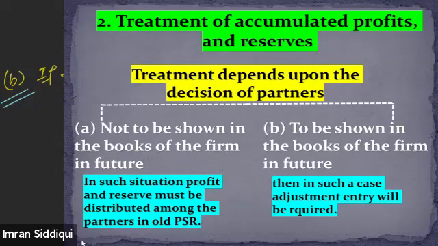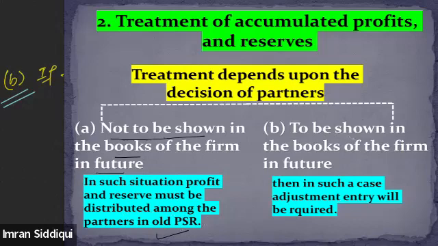I want all of you to write it down quickly, starting from this treatment of accumulated profit and reserves. So treatment depends upon the decision of the partners. Number one, the decision could be that they do not want to show the accumulated profit and reserve in the books of account in future. In such a situation, profit and reserve must be distributed among the partners in the old profit sharing ratio.